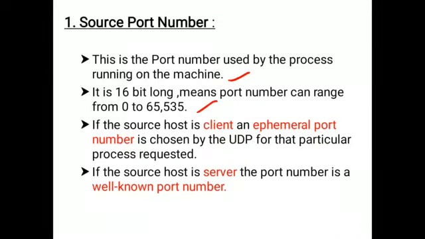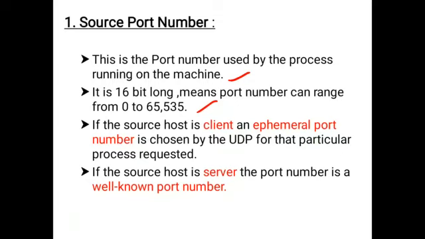If the source host is client, an ephemeral port number is chosen by the UDP for that particular process requested. If you consider the client-server architecture, first the client will send the request to the server. That's why the client is acting like a source. So if the source host is client, then the ephemeral port number is chosen by the UDP.